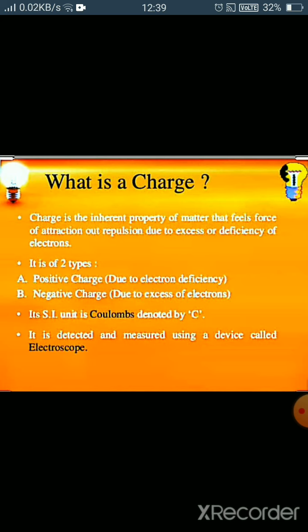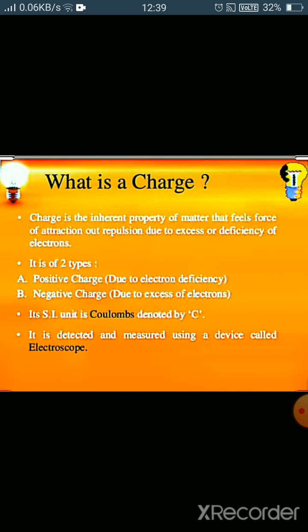And if somebody has excess positive charge, then it is positively charged. Or we can say a deficiency of electrons is called positive charge, right? The SI unit of charge is coulomb and it is denoted by capital C.